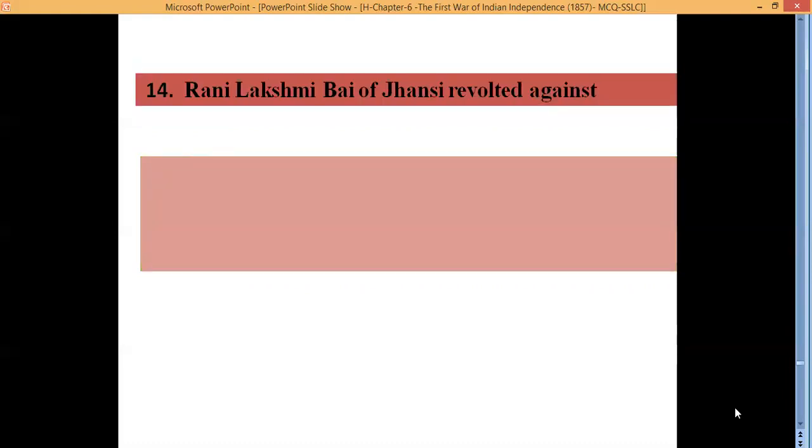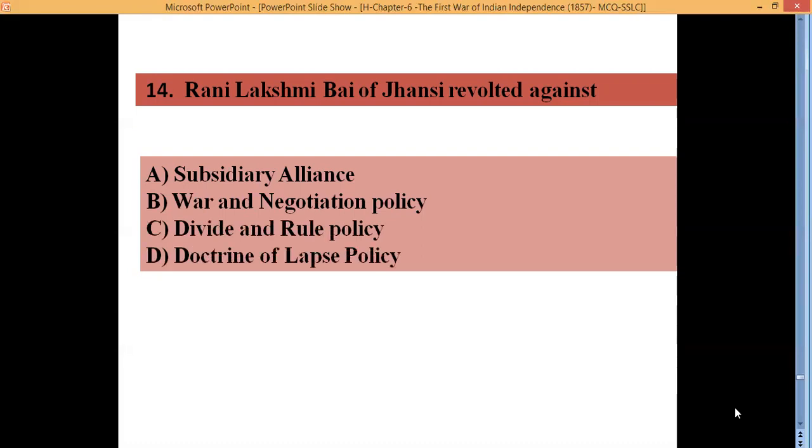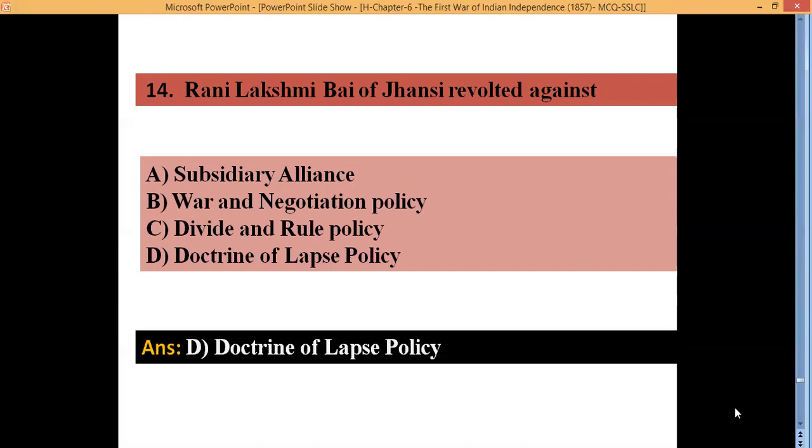Rani Lakshmi Bai of Jhansi revolted against A. Subsidiary alliance, B. War and negotiation policy, C. Divide and rule policy, and D. Doctrine of lapse. Yes, she revolted against D. Doctrine of lapse because she had adopted a child called Damodar. So British did not allow her adopted child to rule the Jhansi under this doctrine of lapse. This has led to the clashes between Jhansi Rani Lakshmi Bai and British.